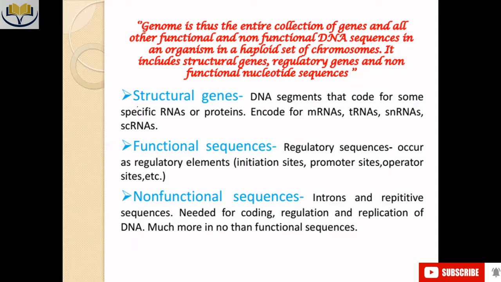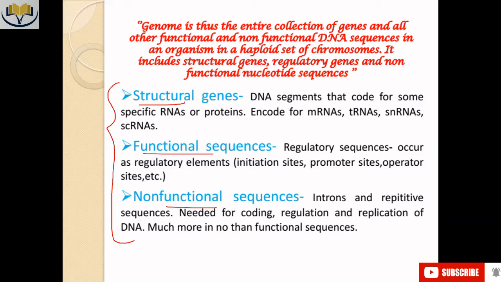Mainly, we can divide them into structural genes, functional sequences, and non-functional sequences. If all these come together, they are able to compose the whole genome structure. So these are the components of a genome structure.